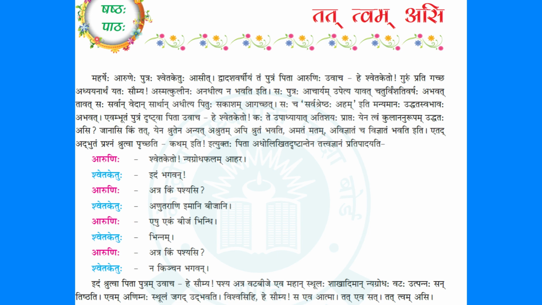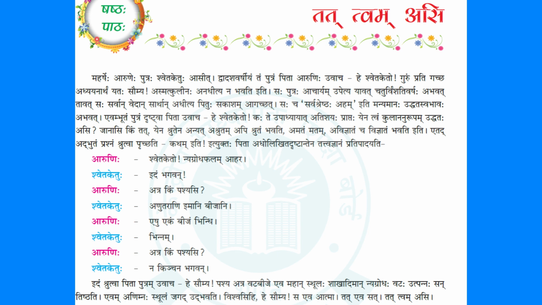Udbhavati. See two sandhis here. Jagat plus udbhavati, jagad udbhavati; ut plus bhavati, udbhavati. Created. A huge world, or any huge thing, is created from the small. Vishvasihi he Saumya, sa eva atma. Vishvasihi, trust me. Vishwas dhatu is to trust. So keep your arrogance in a corner and start trusting me. Vishvasihi. Hey Saumya, oh my dear son, sa eva atma.